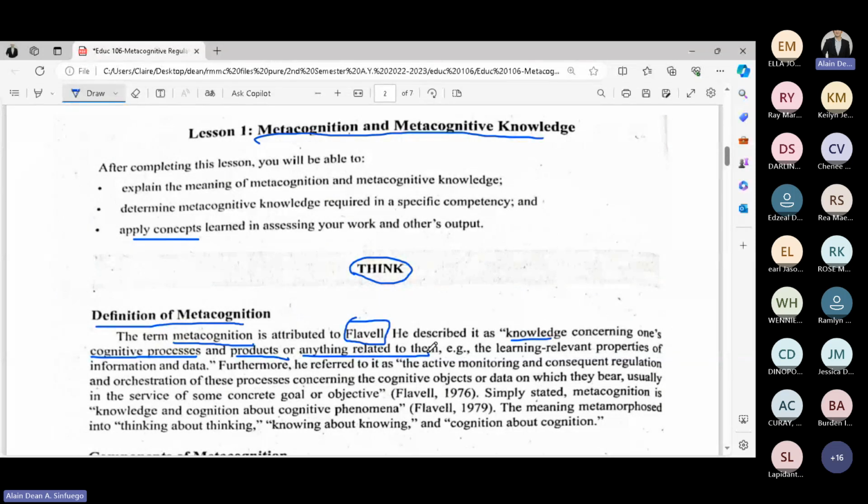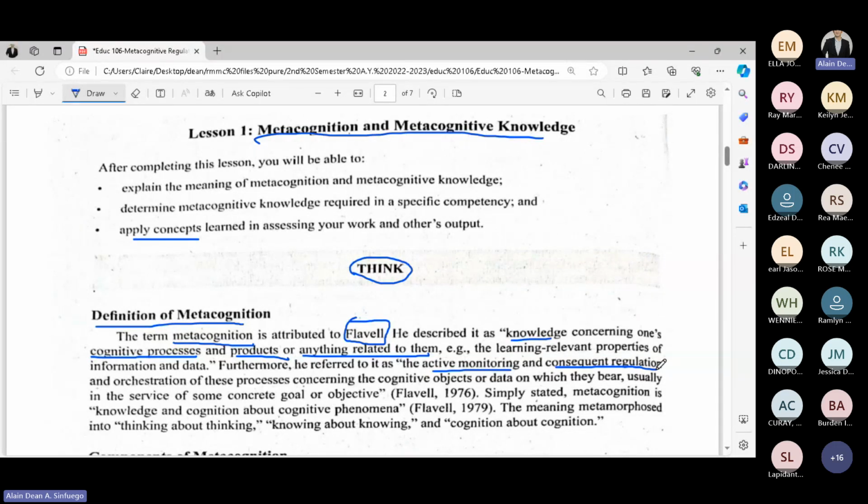Now, for example, the learning relevant properties of information and data. Furthermore, he said that metacognition is the active monitoring and consequent regulation.